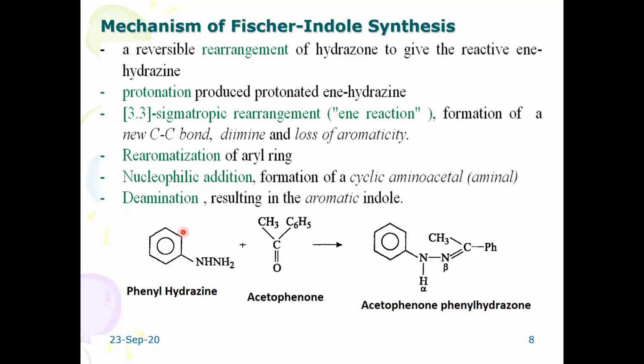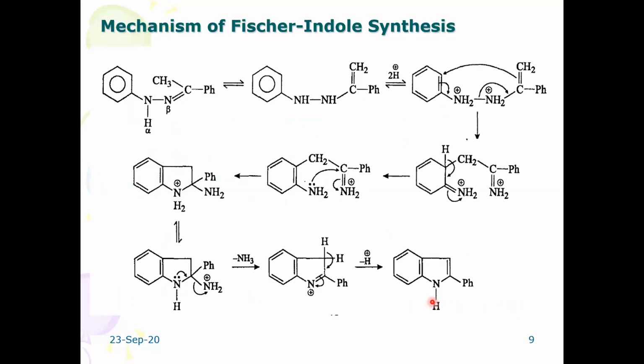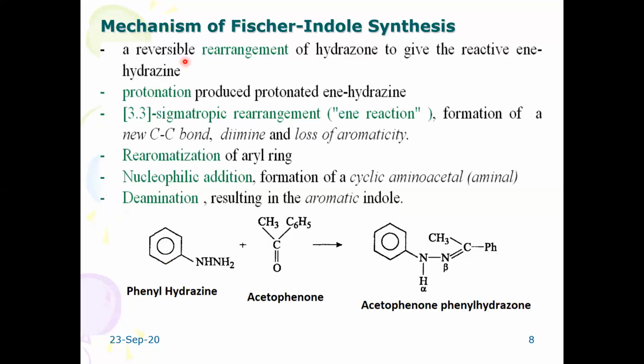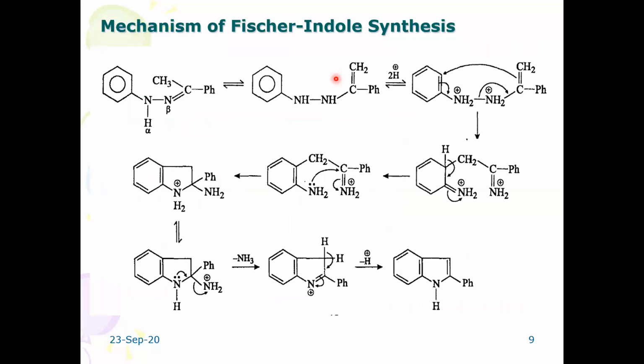As we have already seen, phenyl hydrazine reacts with an aldehyde or a ketone. For instance, here acetophenone is used. You will get acetophenone phenyl hydrazine. This acetophenone phenyl hydrazine undergoes reversible rearrangement of hydrogen to give a reactive ene hydrazine. See here, it gives out the reactive ene hydrazine. This is the ene, the alkene part, and this is the hydrazine part. So an ene hydrazine derivative is formed.